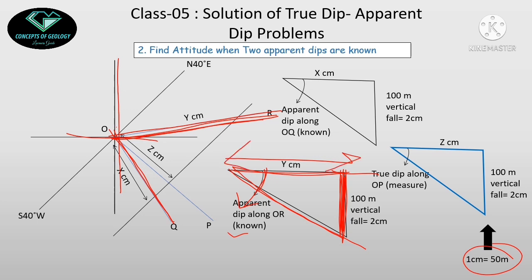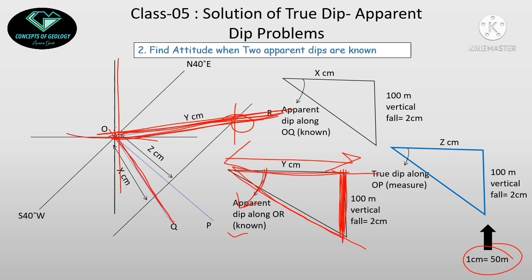Suppose this length is y centimeter. I will measure y centimeter along this line, and mark this point. This is the point from where I will pass the 100 meter strike line, but I don't know the orientation of the strike line, so I need at least one more point to draw a straight line.